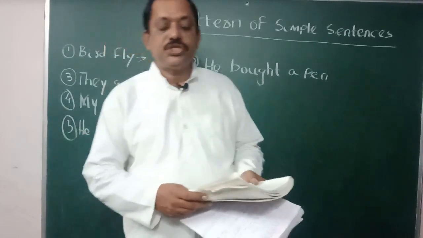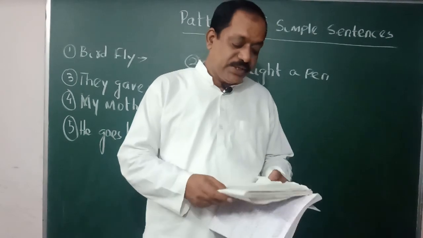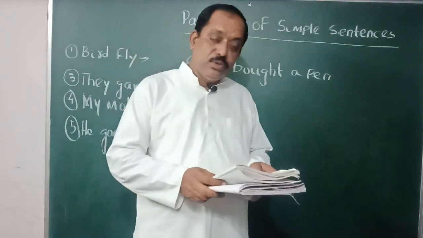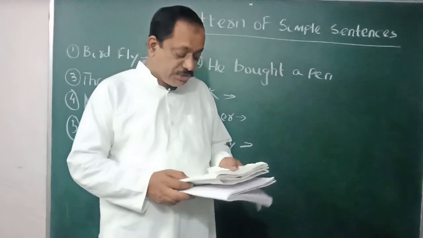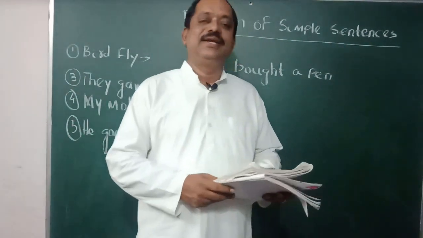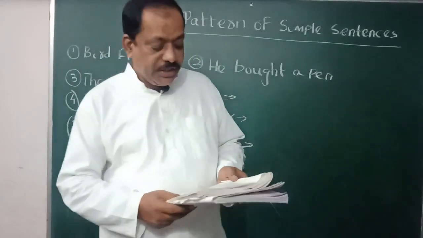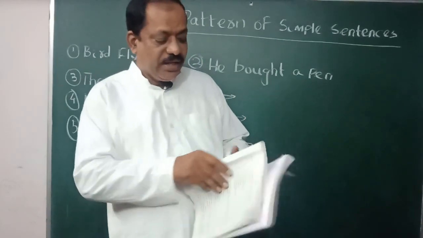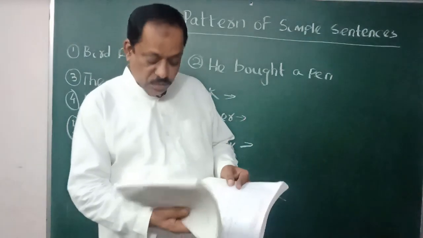Then we discussed simple sentence, compound sentence and complex sentence. Then we discussed how to know that a sentence is a simple sentence. Then we discussed 4 different types of simple sentences. They are declarative, interrogative, exclamatory and imperative. Then I asked you to do activity 2.